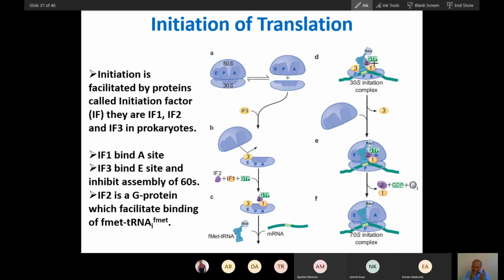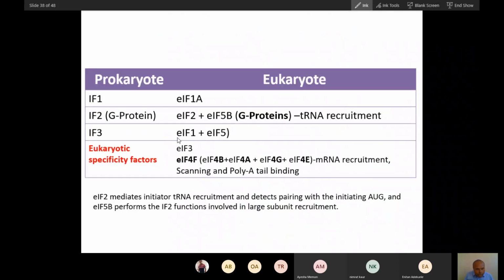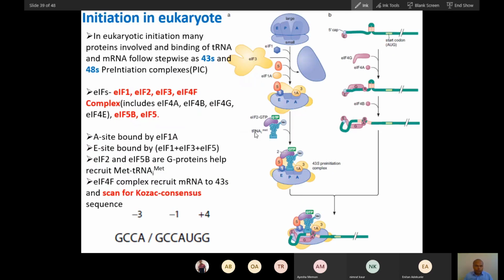But if you see it function-wise, you can see here that in place of this one factor there will be more than 2 proteins. So let's begin with the eukaryotes. As I've told you, the A site will be occupied by this 1A, and the E site will be occupied by 1, and 1 will be helped by 5.